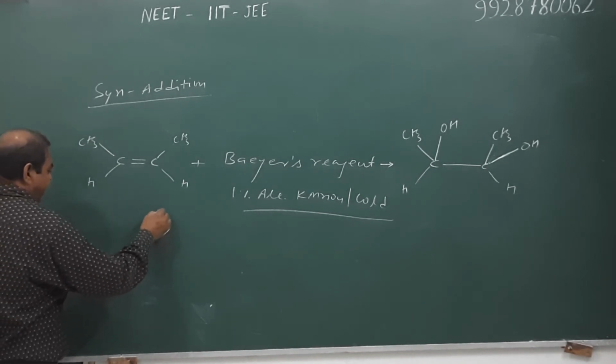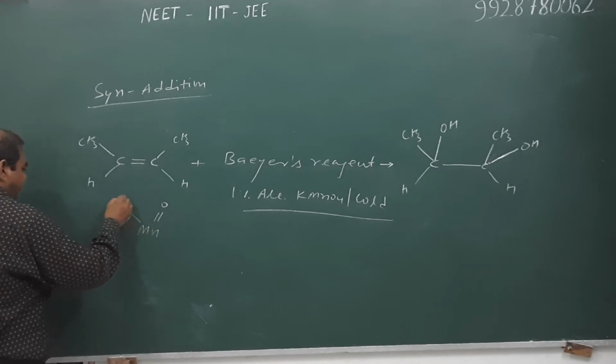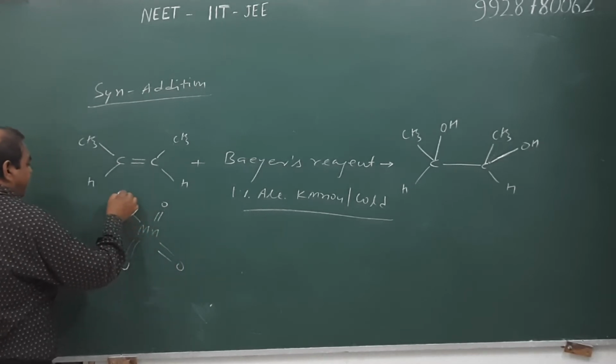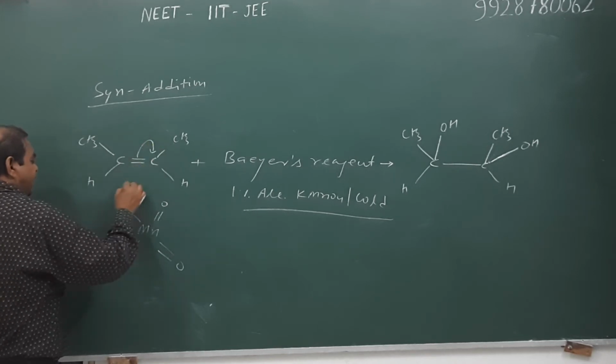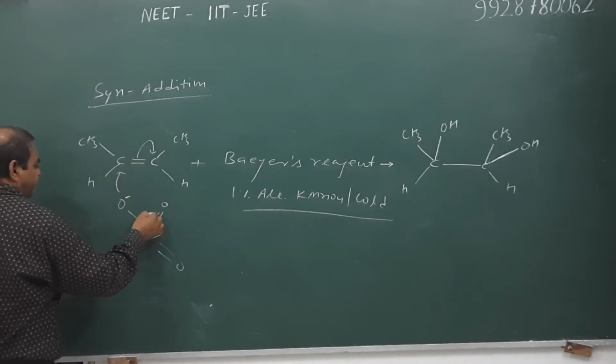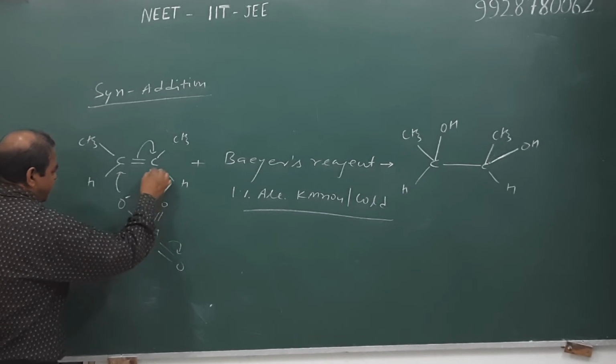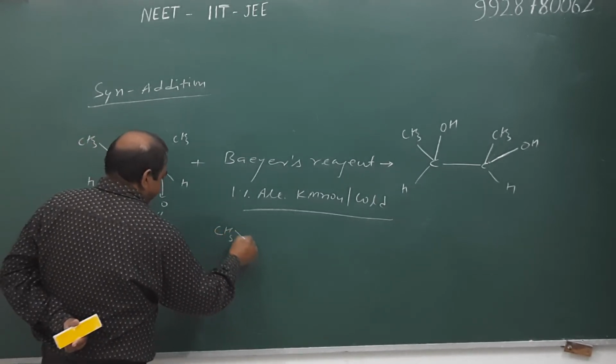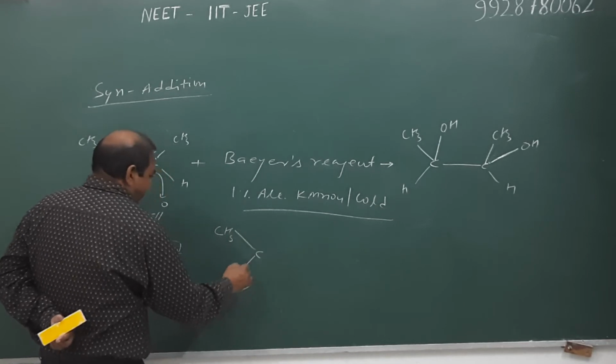When permanganate ion attacks alkene, then due to delocalization it forms a cyclic ring, and hence no rearrangement takes place.